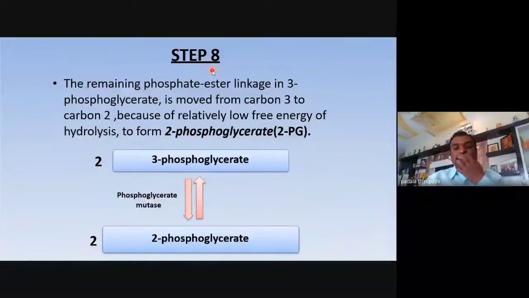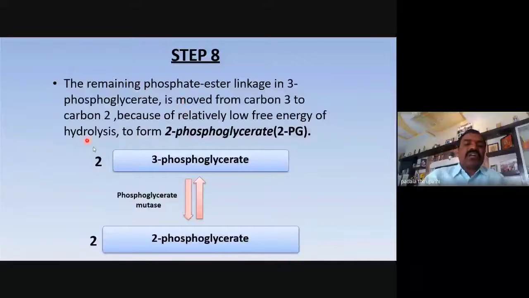The eighth step we can call isomerization. In this isomerization process, the phosphate linkage in 3-phosphoglycerate is moved from carbon 3 to carbon 2.